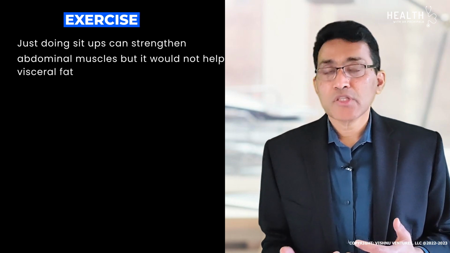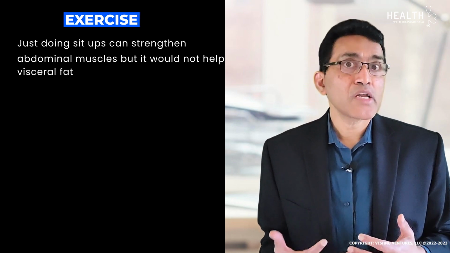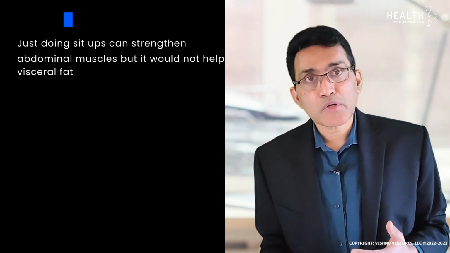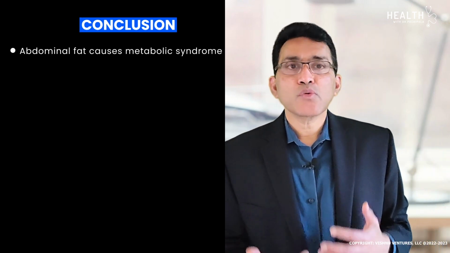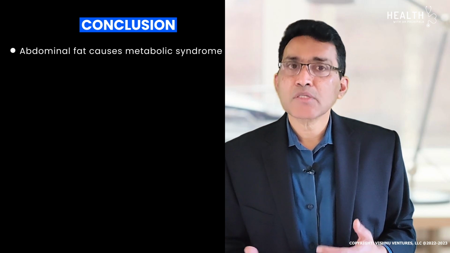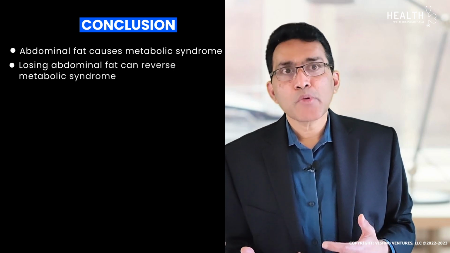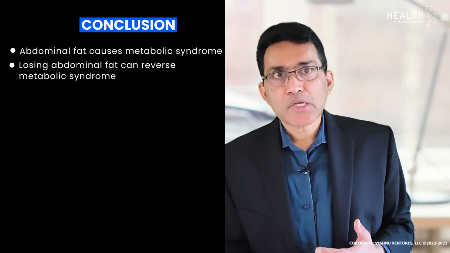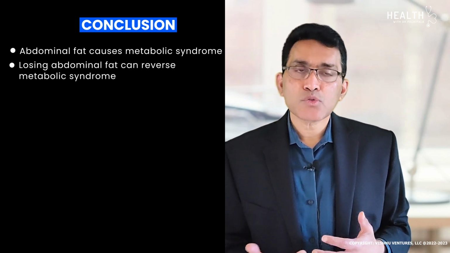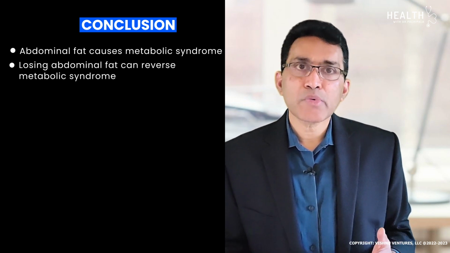What about sit-ups? Just doing sit-ups can strengthen abdominal muscles, but it would not help visceral fat, contrary to popular belief. So in conclusion, abdominal fat is associated with a host of health problems such as metabolic syndrome. Losing abdominal fat using a combination of diet and exercise can reverse metabolic syndrome and the health problems associated with it, such as diabetes and high blood pressure.